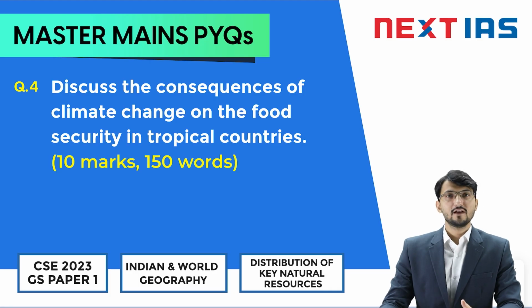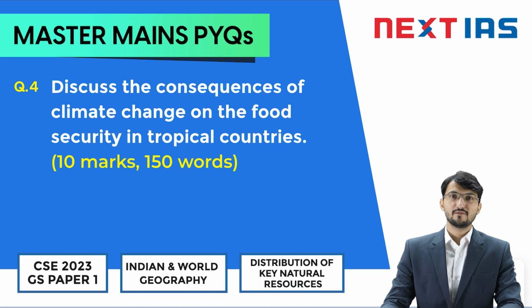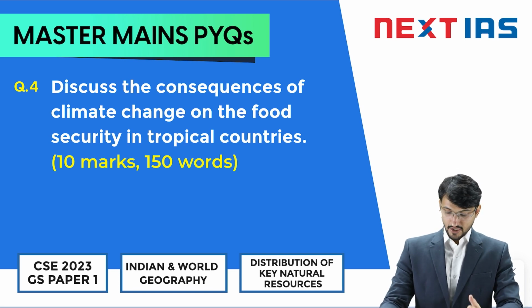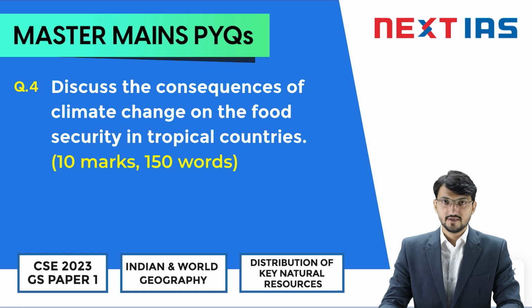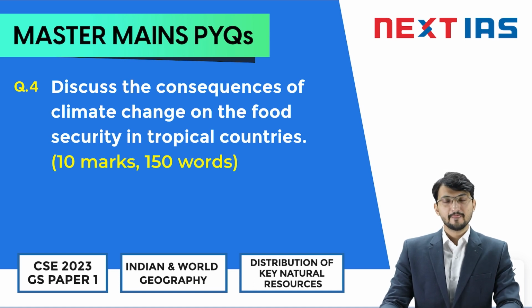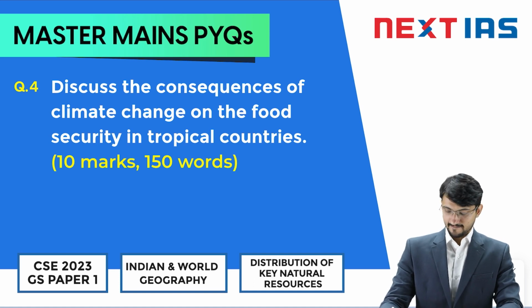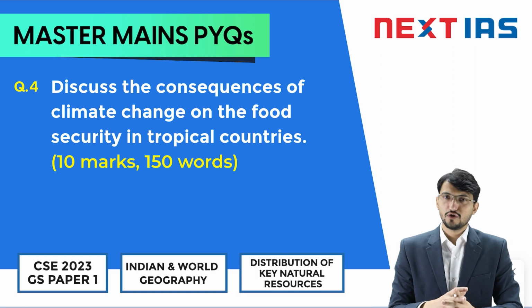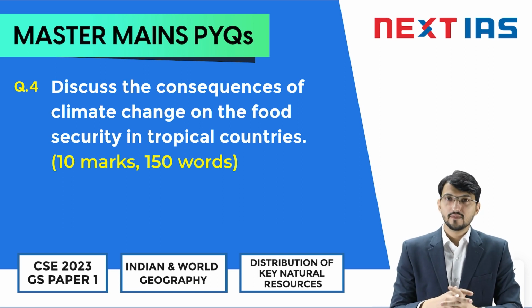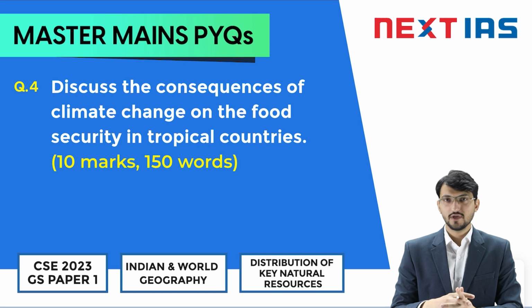Hello everyone, I welcome you again in another discussion of Master Mains PYQ. Today we are taking up geography, and today's question is: discuss the consequence of climate change on the food security in tropical countries. It was a 10 marker and you have to use 150 words to write this question. Also remember you have a time limitation while you are writing in the actual exam.